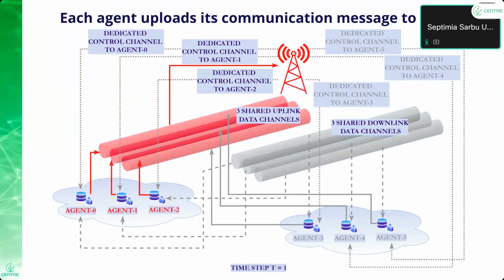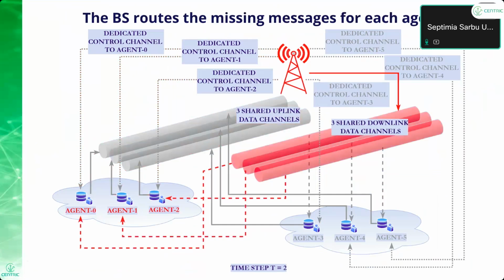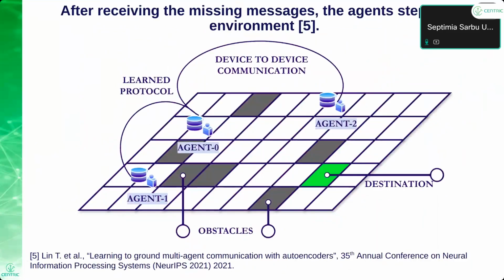So each agent has one message, but in order to move on the grid, for example, agent 0 needs its own message, the message from agent 1, and the message from agent 2. And at the next time point, they are received from the base station because the base station has collected everything, so it sends to the agents the missing messages. And then at the third time point, they can step in the environment. So only after they have received all of the missing messages can they go towards the destination.